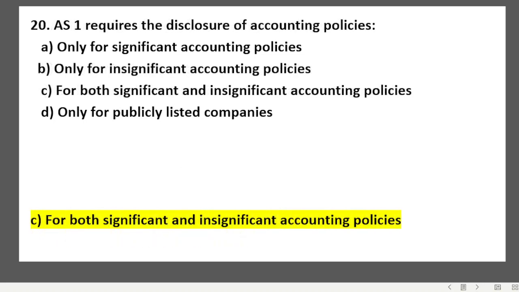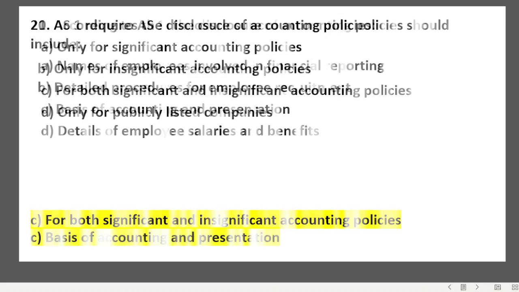AS-1 requires a disclosure of accounting policy only for significant accounting policies, only for insignificant accounting policies, for both significant and insignificant accounting policies, only for publicly listed companies. Yes, the last question was wrongly written, so it has been written off. Okay, the answer will be both significant and insignificant accounting policies. I was also thinking the answer should be significant or insignificant, both we have to bring in accounting policies if it has any change or if it has material impact on the question. Okay.